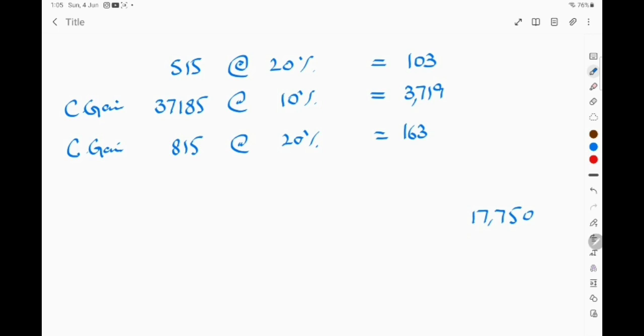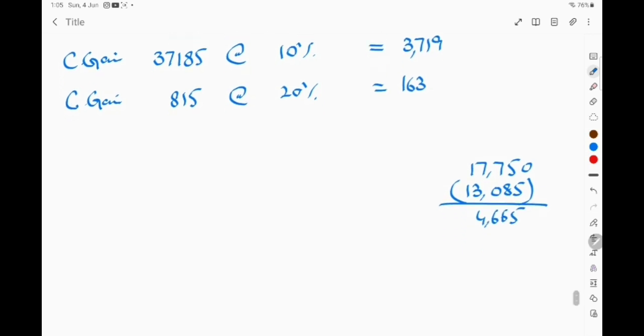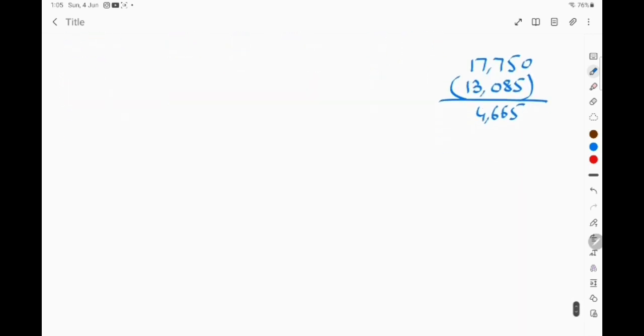First you set off against the total income of the previous year. The remaining loss would be 4,665. If this loss of 4,665 is to be set off against the chargeable gain of 38,000, the chargeable gain would reduce to 33,335, right?